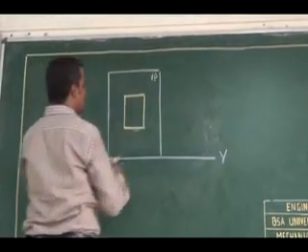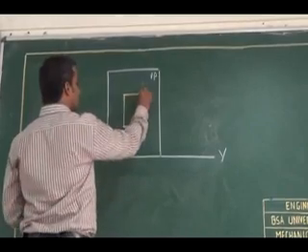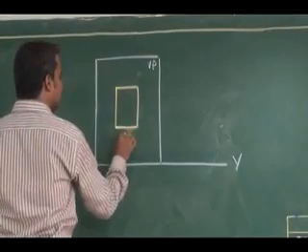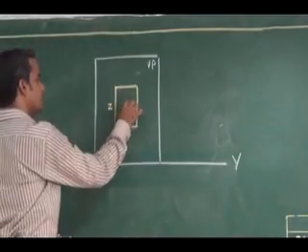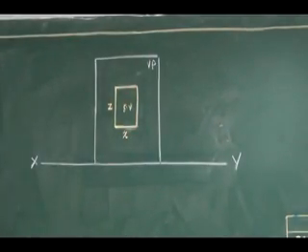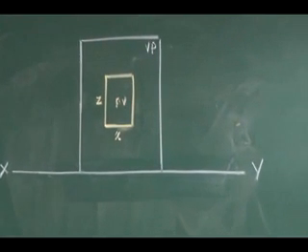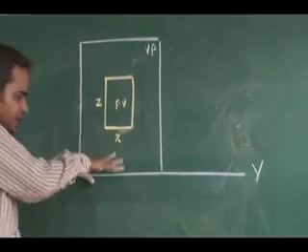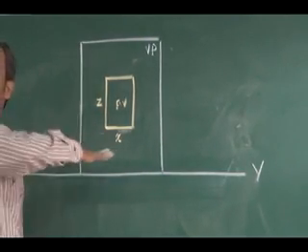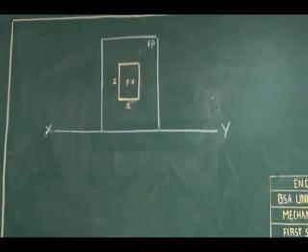It will have the dimensions of x and z. This is my front view. The horizontal plane, where I am tilting this, will be matching with the reference line, and it is like this. So it is a three-dimensional setup.